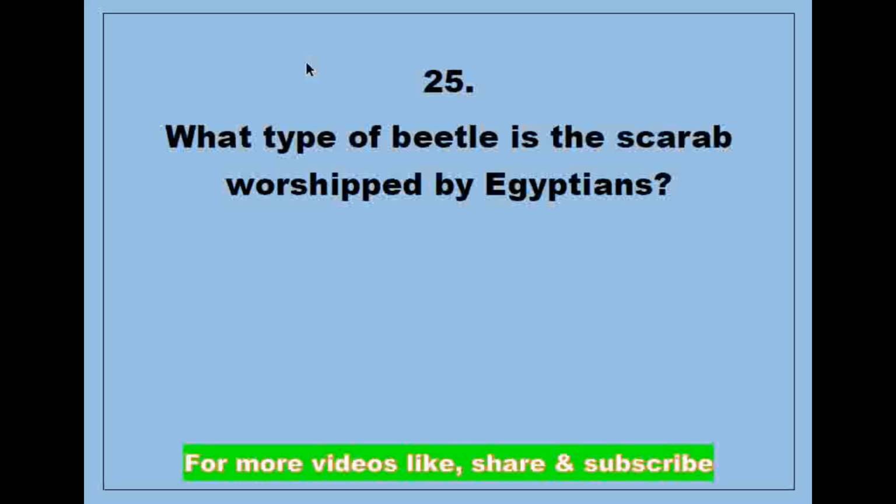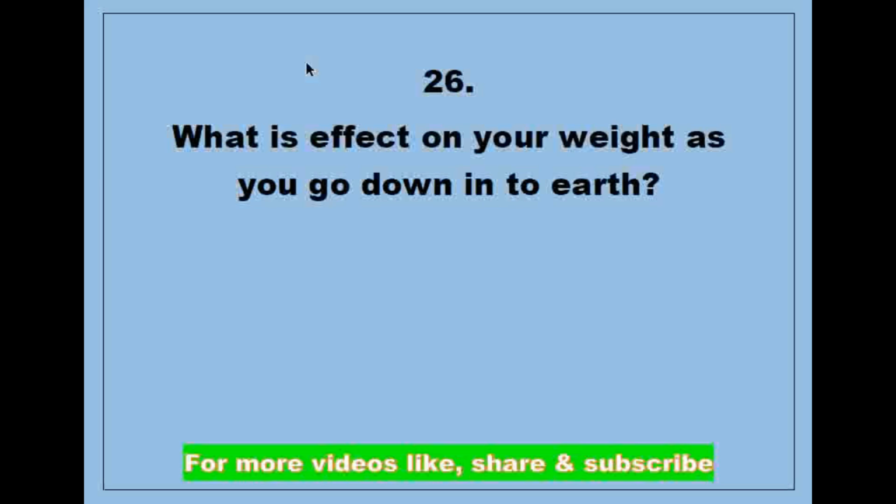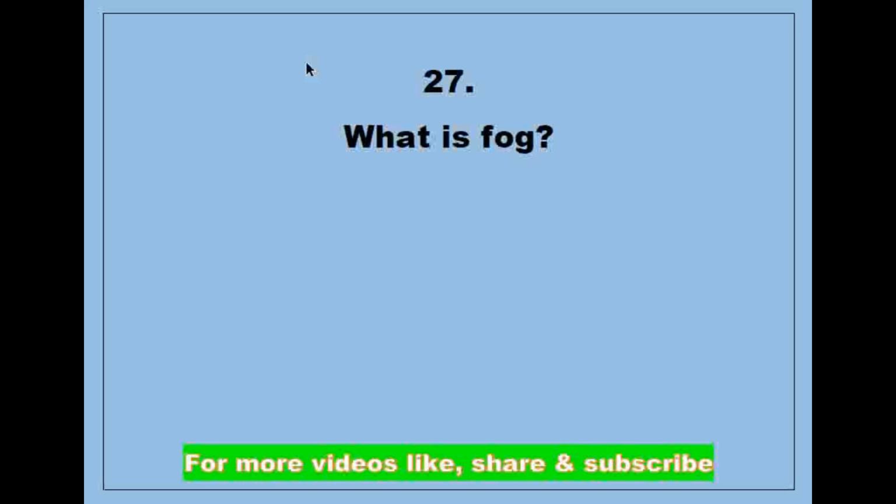Answer is dung beetle. Next question, what is the effect on your weight as you go down into the earth? Answer is decrease slightly. Next question, what is fog?